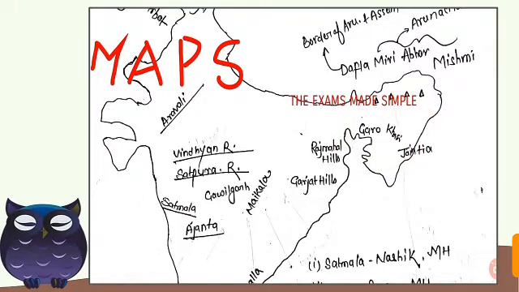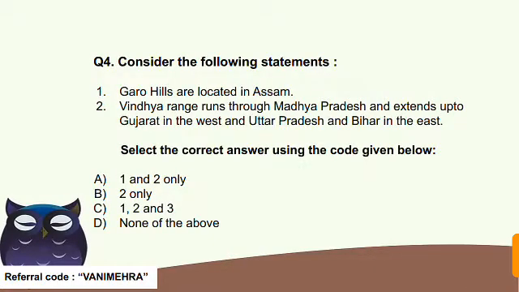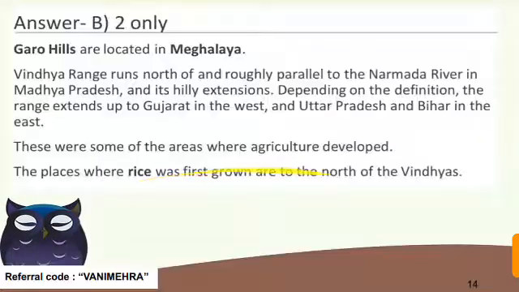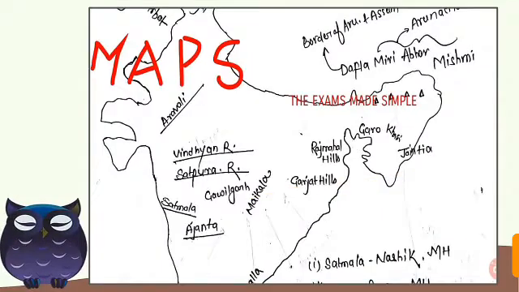And if we talk about Vindhya, then Vindhya is located in central India, and it runs through Madhya Pradesh and extends up to Gujarat in the west and Uttar Pradesh and Bihar in the east.